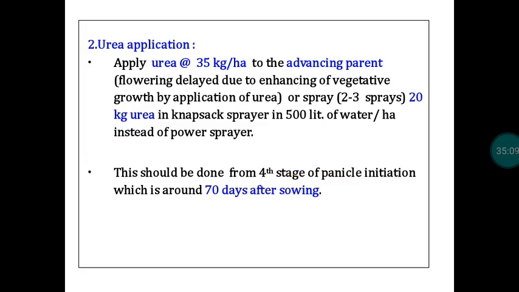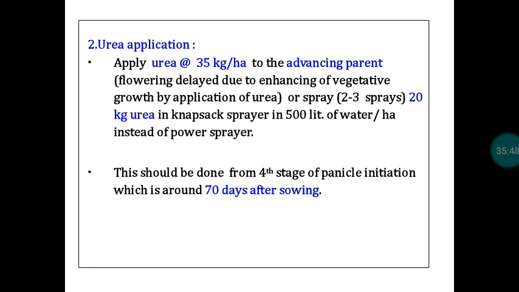Even after following staggered sowing, if you feel any delay in flowering or any advancement in A-line flowering, in order to delay the advancing parent with reference to flowering, you can apply urea. By applying urea, you can delay the flowering period. For this purpose, you can apply 35 kg of urea per hectare to the advancing parent. Particularly if any advancement is there in the A-line, that also we are going to have a problem.